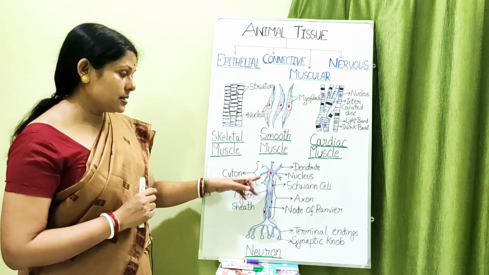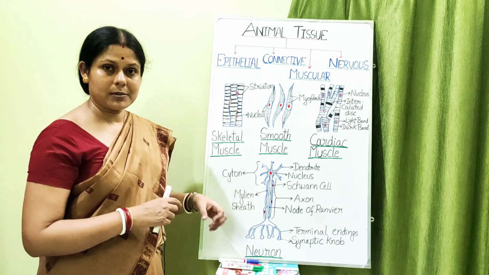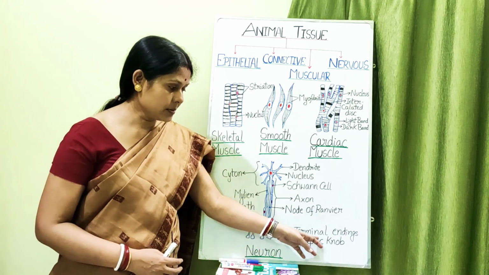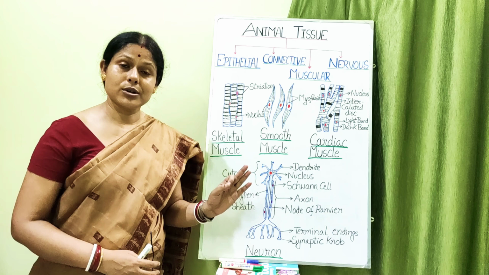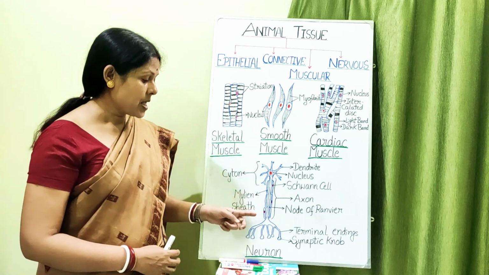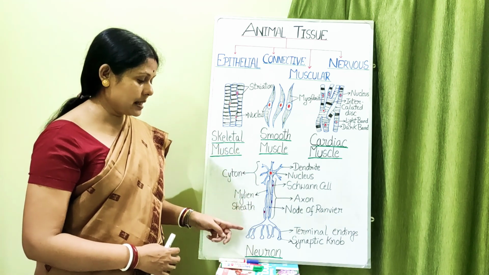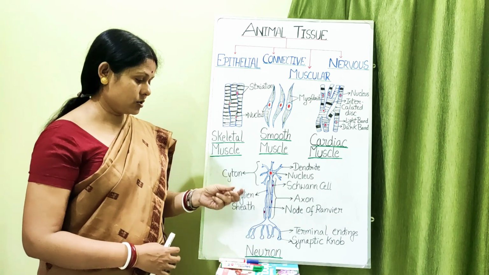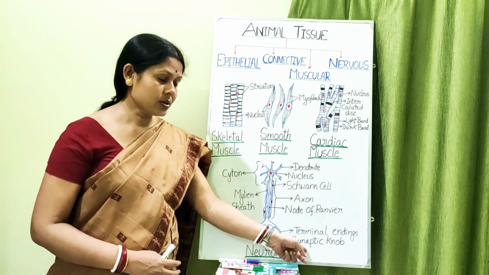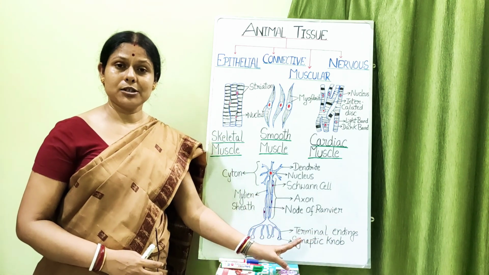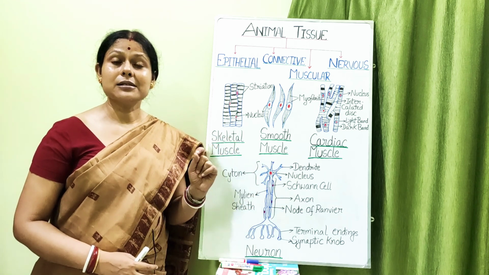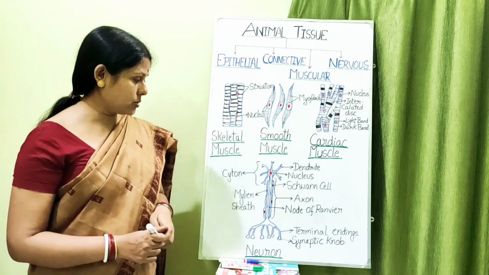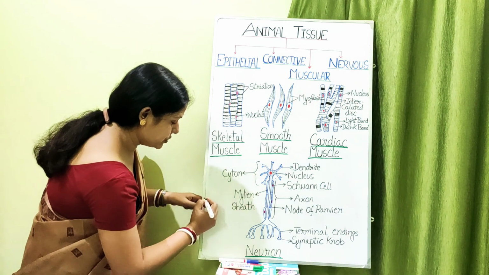Okay, fine. Next, this axon ends, that means it finishes into the branchings, which are known as your terminal endings, or terminal branches. These terminal branches are provided with certain round or knob-like structures at the bottom, which are known as your synaptic knob, and these synaptic knobs are provided with some chemical substances known as your neurotransmitter.